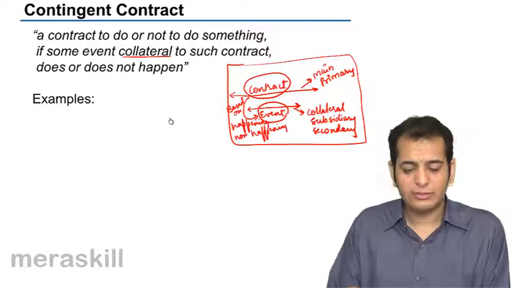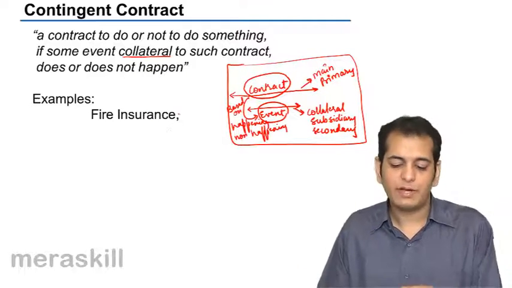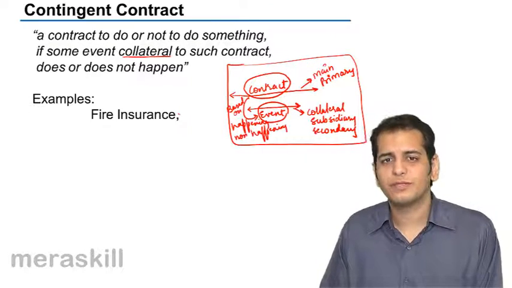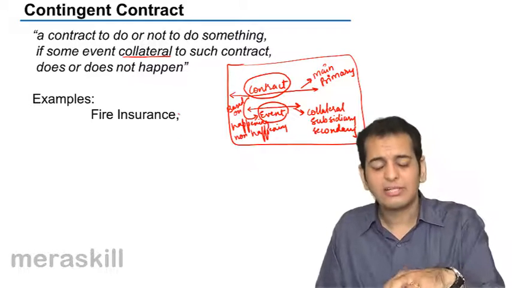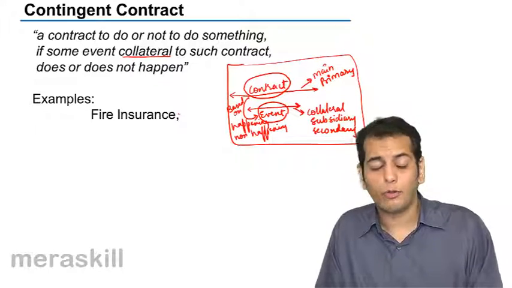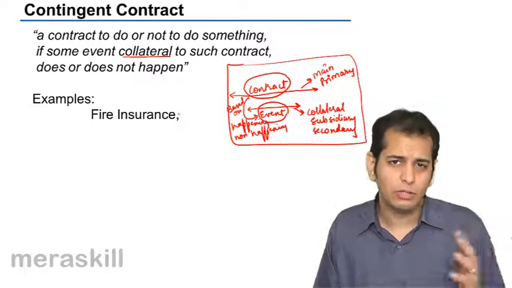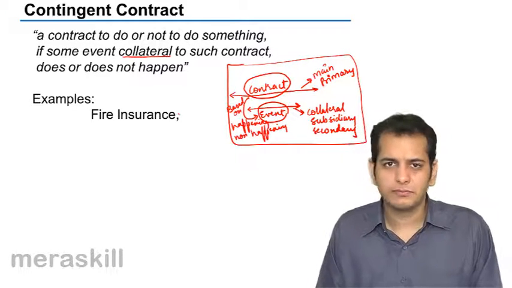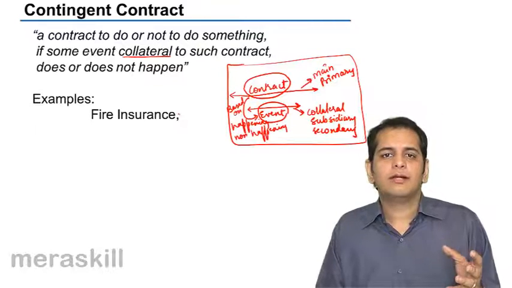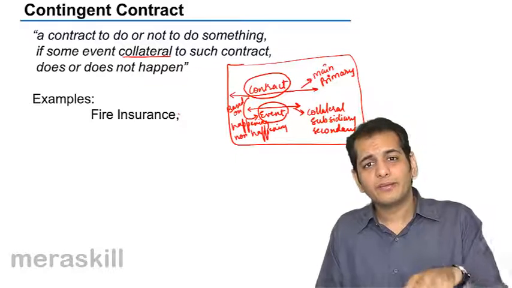Now let's see some examples. First example is fire insurance. Have you heard about the contract of fire insurance? In this kind of a contract, let's say you own a property. It may be a house or a shop or a factory, anything of that sort, and you fear that it might be ruined or destroyed by fire. So you get it insured.